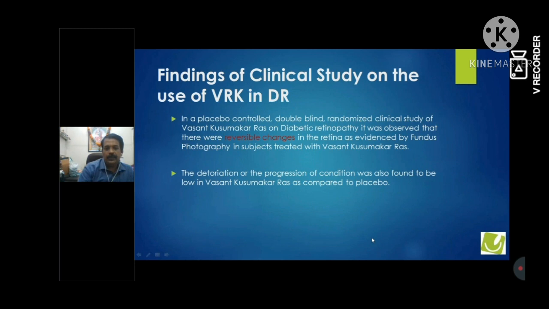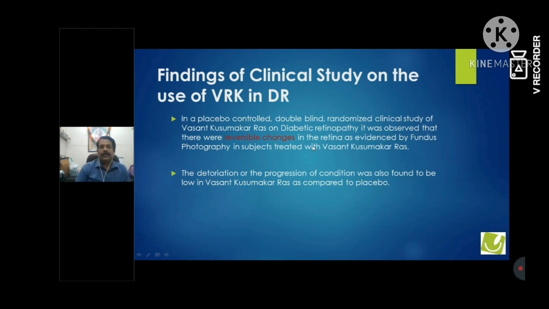We have done a clinical study on it, and to our surprise there were reversible changes in the retina. We did this study with a number one ophthalmologist, as a double-blind study, where we did not know who was taking the medicine, and the ophthalmologist was also not aware of who was getting the placebo and who was getting the Vasant Kusumakar Ras.